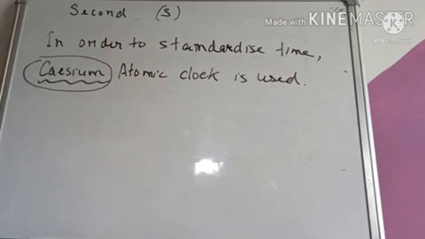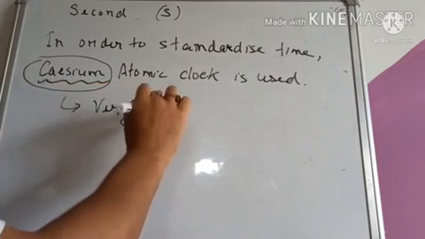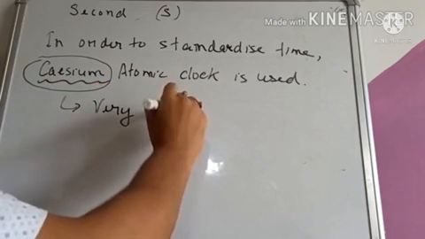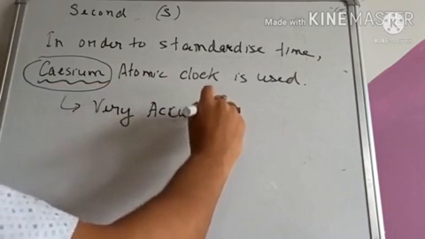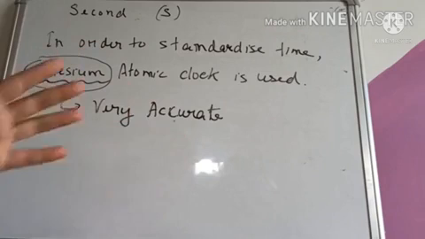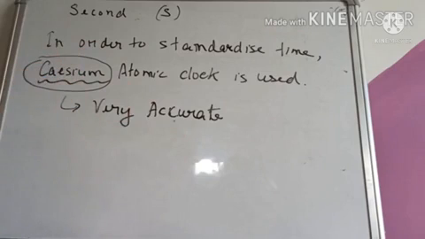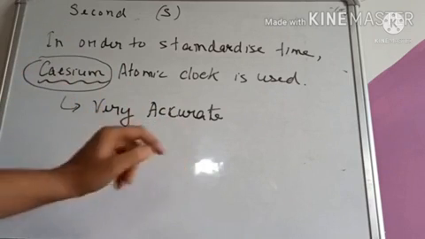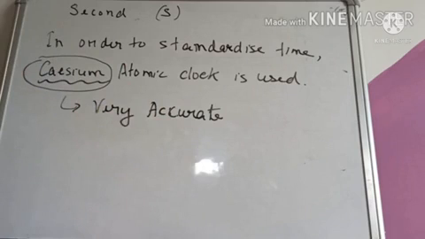Why do we use this cesium atomic clock and not the other methods? Because this is very accurate. The cesium atomic clock is used because it is very accurate. Accurate means almost perfect, it gives a good, reasonable value of time. Or we can say that it gives a perfect measurement of time. That is, it gives a very correct measurement of time, and that is known as accurate. It is very accurate, so the cesium atomic clock is used.